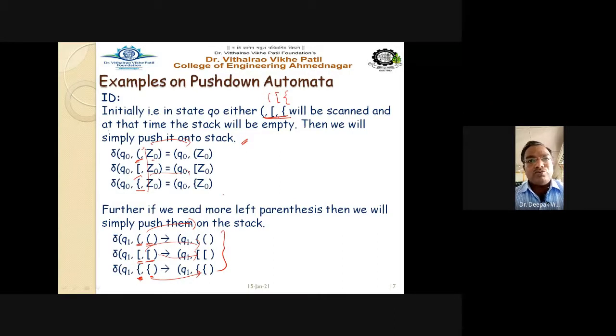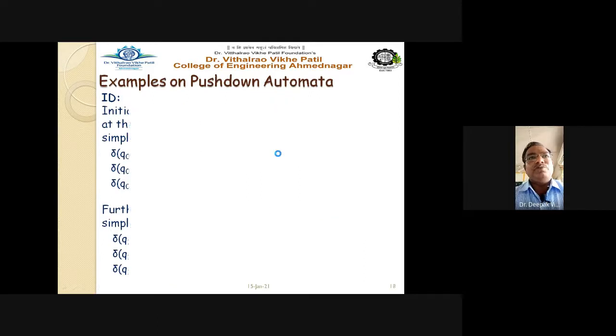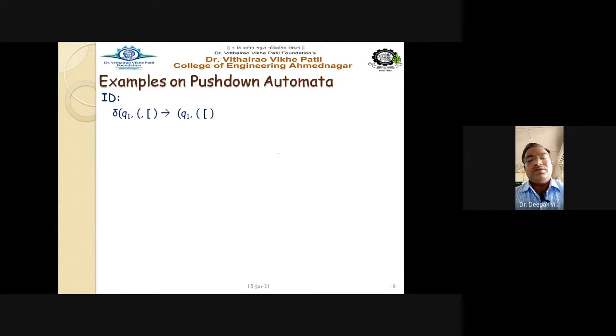And we have to make all the combinations. All the combinations means you may have the opening bracket as a curly bracket as the input character, and you may have the square bracket as the stack symbol. So let us see all the possible combinations here. Delta Q1, now the input is a round bracket and the top of the stack is a square bracket.